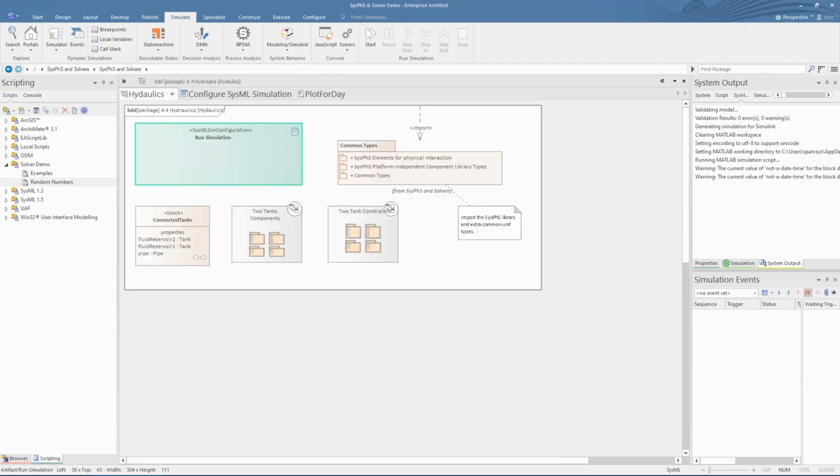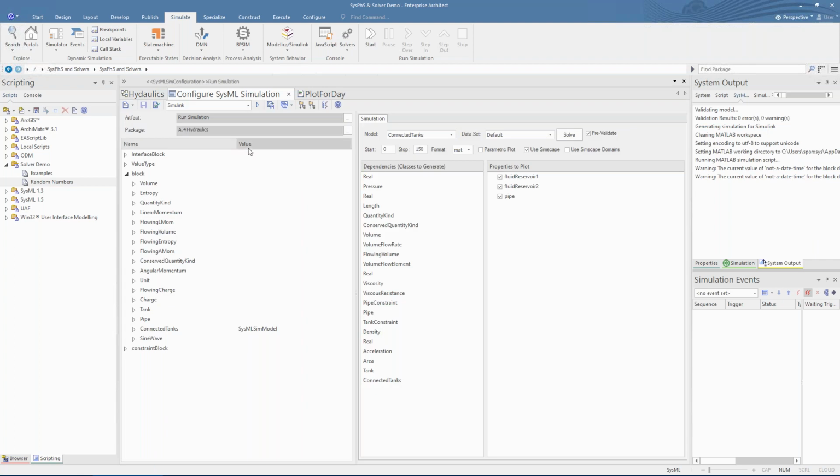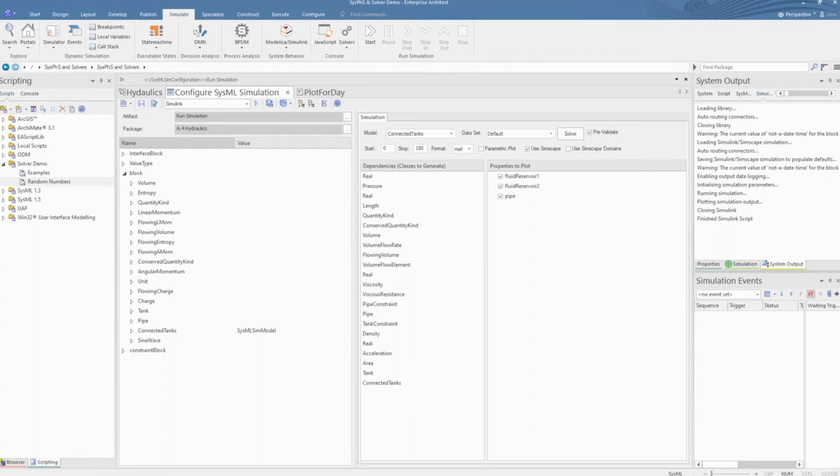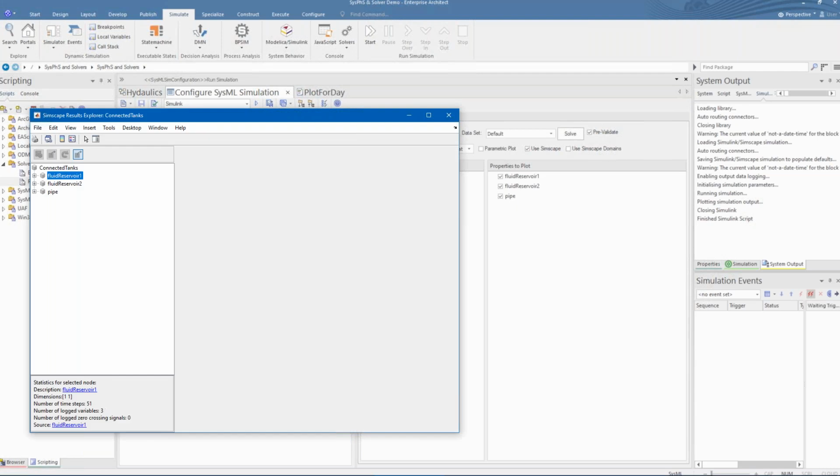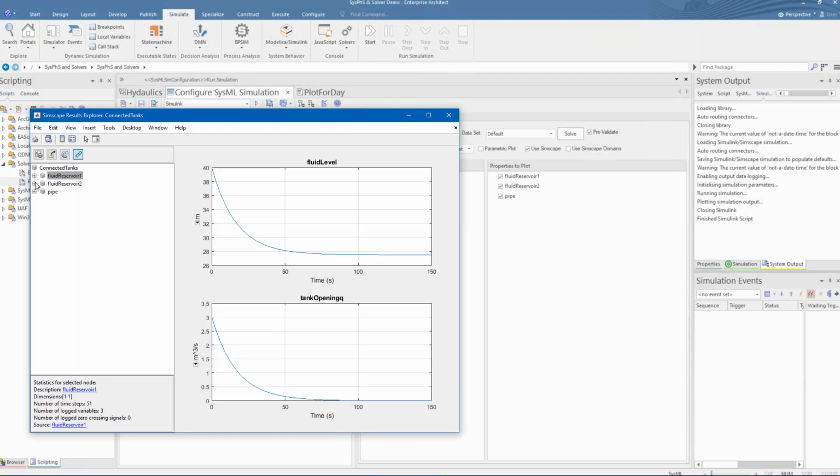To run the simulation, we again double-click on the simulation artifact and set up the simulation to run in either Open Modelica or Simulink. We'll run this first with the default dataset where the initial values are taken from the properties of the elements themselves. You can see the output of the script running, and any errors or warnings from MATLAB will show up there as well.